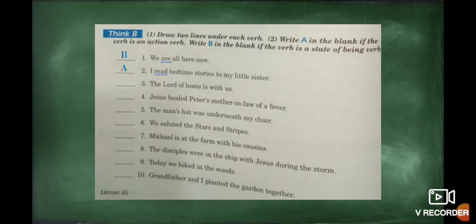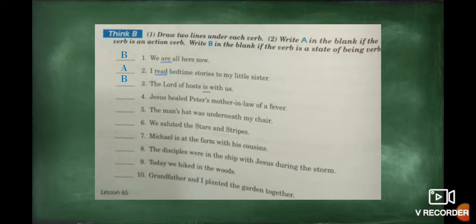Number 3: The Lord of hosts is with us. Okay, in this case the verb is is. Exactly. Okay, and it's part of the list of state of being verbs? Yes. And that means this one is a state of being verb. And we write the letter B.